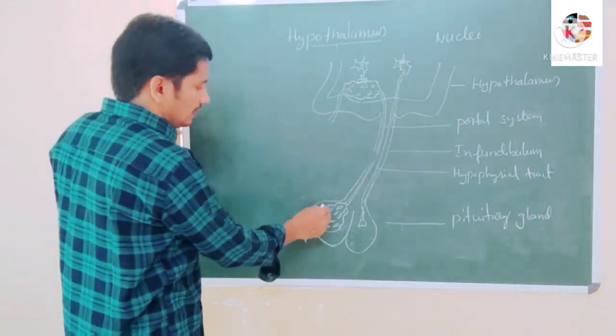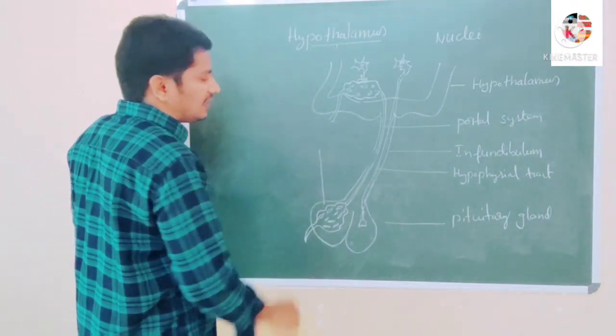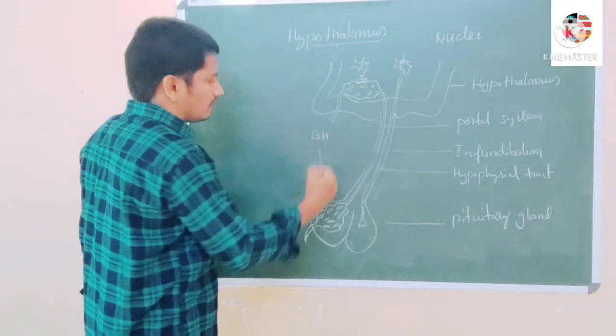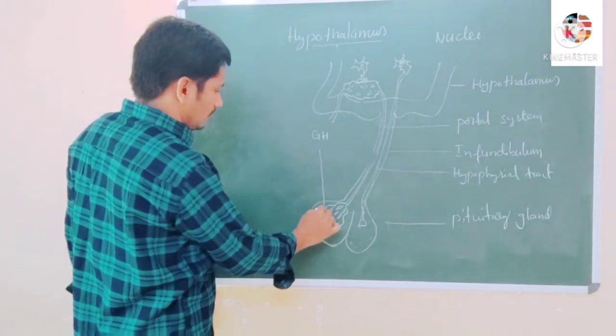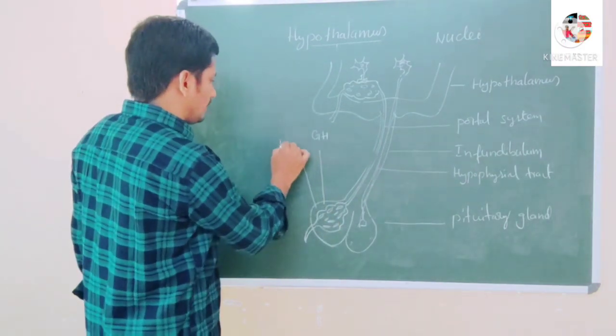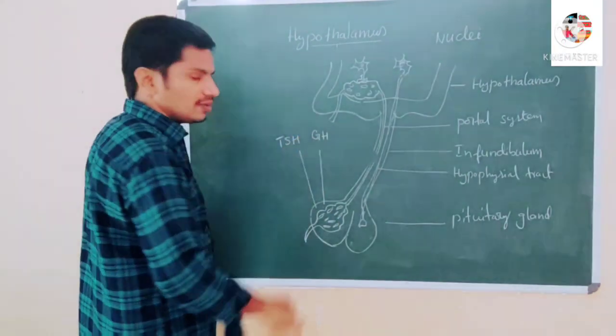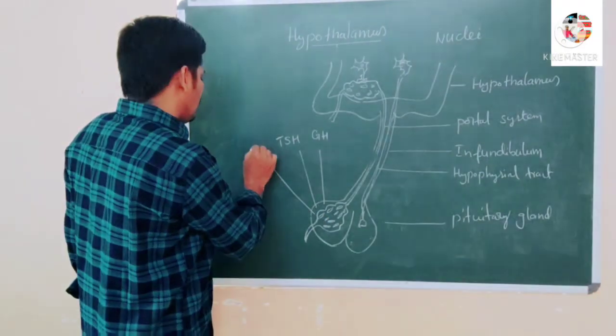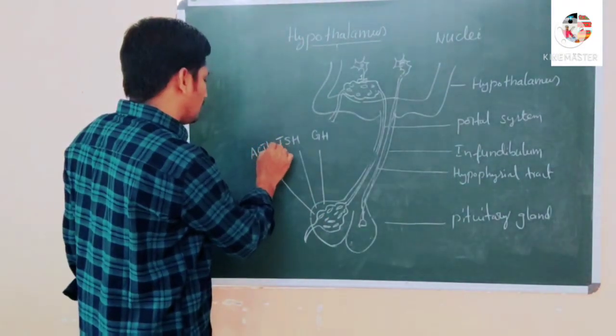Now I am writing the anterior pituitary secretions. First is growth hormone. Second is thyroid stimulating hormone. Next, adrenocorticotrophic hormone.